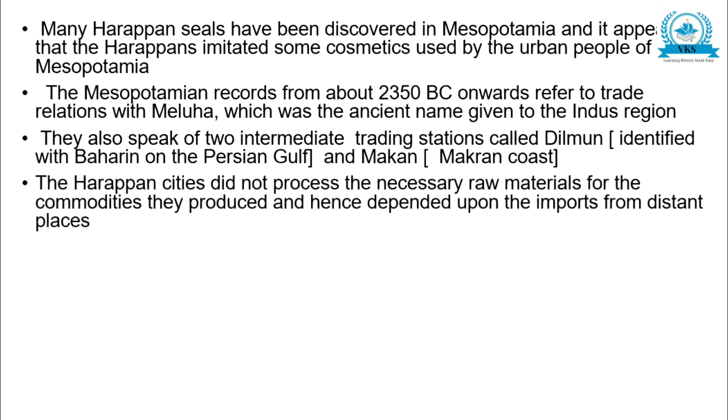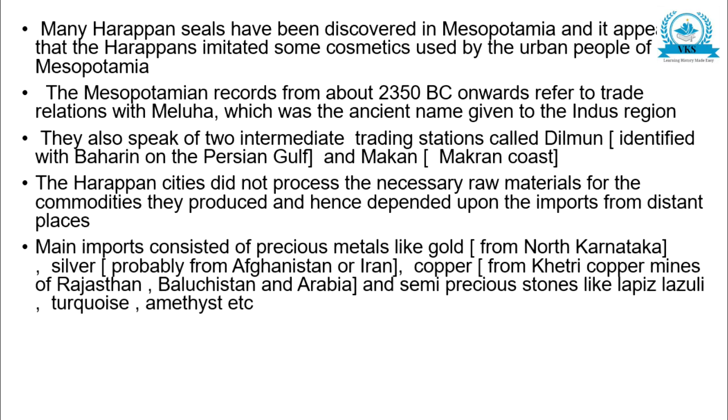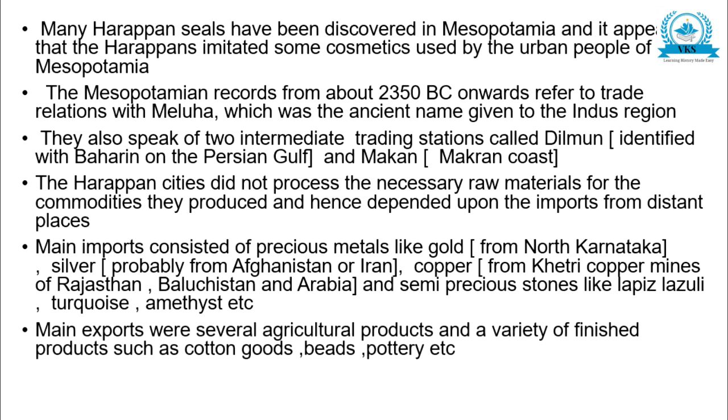The Harappan cities did not possess the necessary raw materials for commodities they produced and hence depended upon the imports from distant places. Main imports consisted of precious metals like gold, silver, copper from Khetri copper mine of Rajasthan, Balochistan and Arabia, and semi-precious stones like lapis lazuli, turquoise, amethyst, etc. Main exports were several agricultural products and a variety of finished products such as cotton goods, beads, pottery, etc.